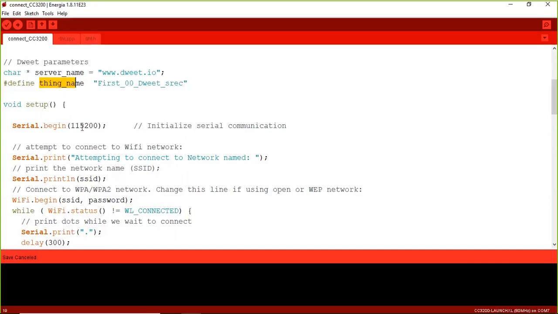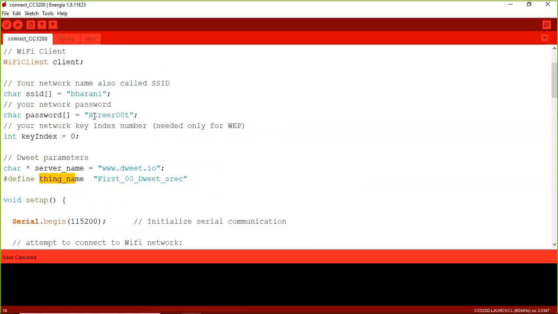If you load this program, I can explain all the instructions one by one, no issues. But anyway, I am giving the outline of the entire program. We are going to first declare the mobile hotspot details, credentials. After that, declare the server name and declare a thing name. Now we are in need of declaring the thing name.